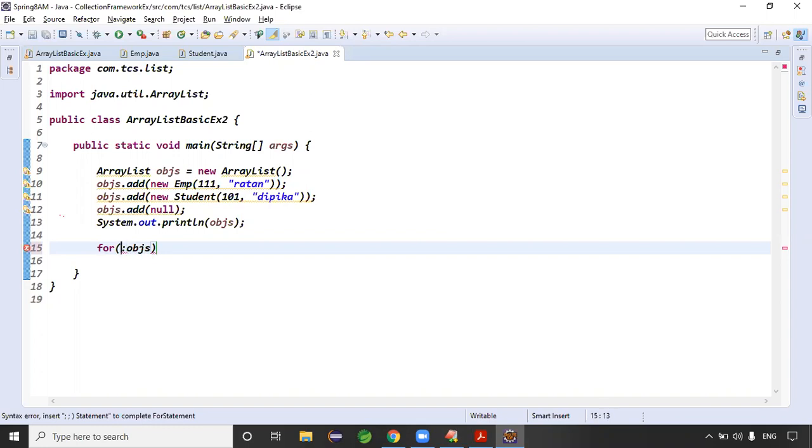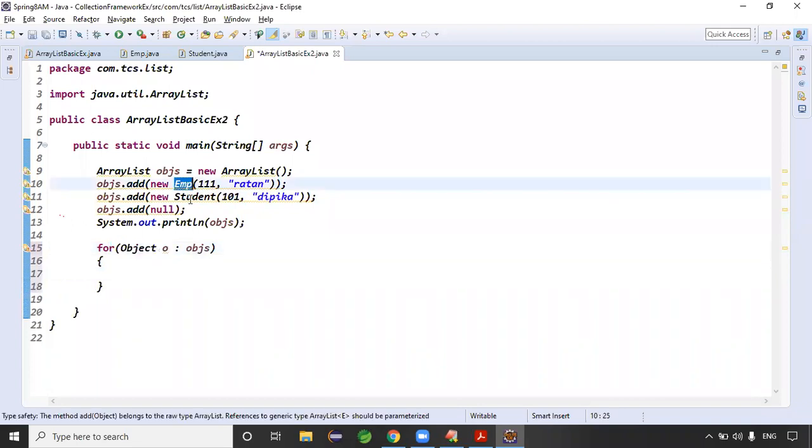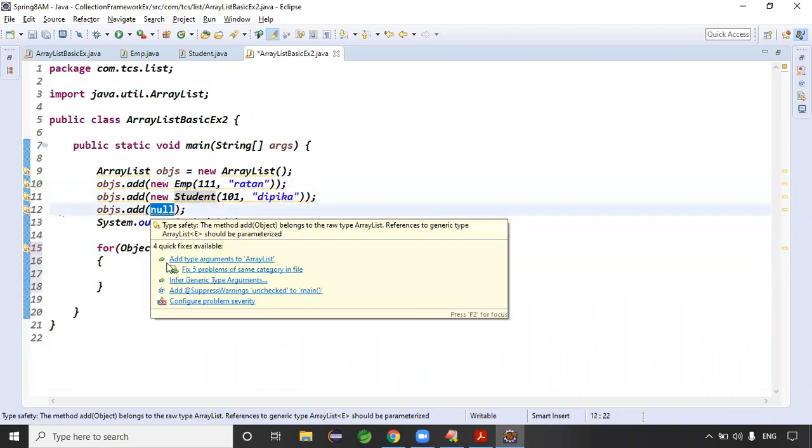But objs contains different types of data: employee data, student data, null values, right? In that case, to store the data, can I take the Object class? Yes, because the Object class can hold employee data, student data, and null data.